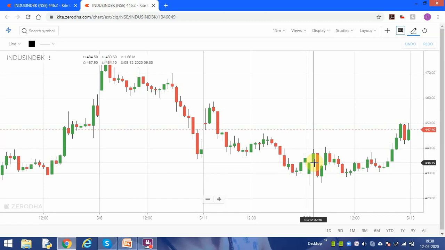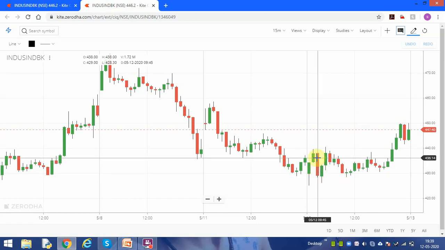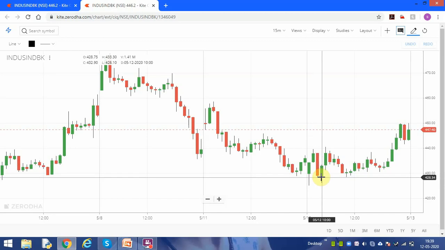So you see that the first candle, from here, it is a bear trade. You have to wait for the closure of the candle. You see again it is a bearish candle. So you put down the stop loss, and you can take a trade at 10 am also.